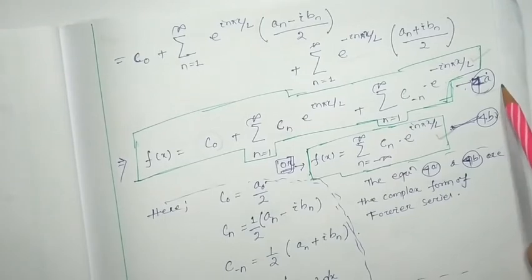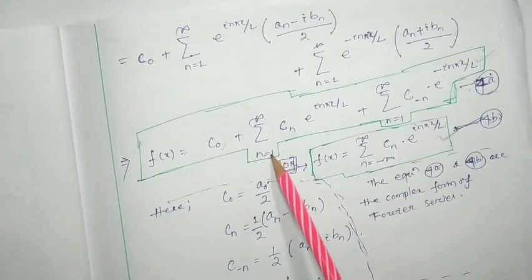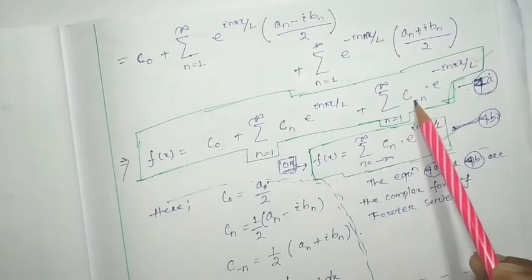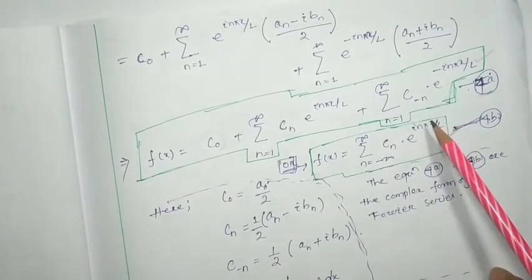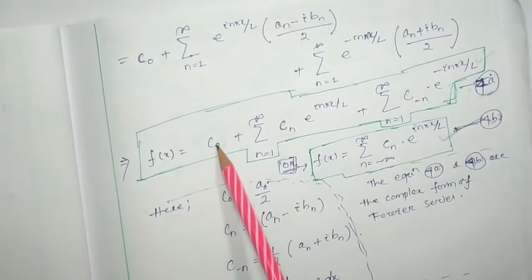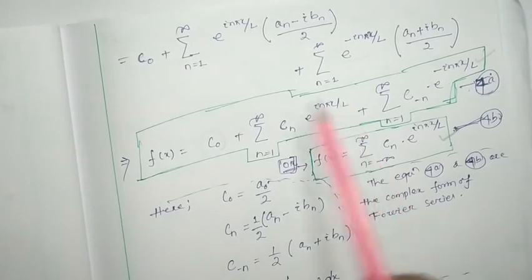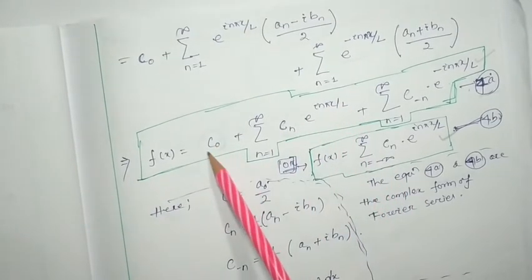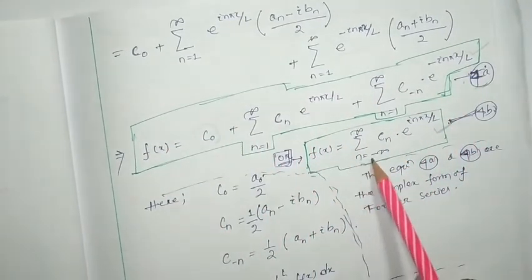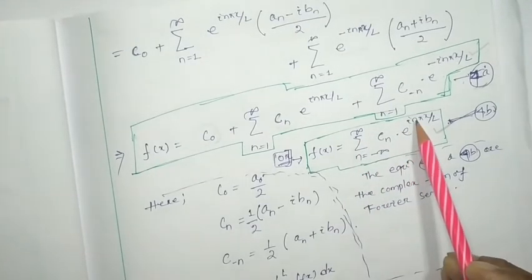Okay, now you can see n varies from 1 to infinity here, but here minus is there. And the c0 term also will be here. If I consider c0, then it will be c0 e to the power 0, which is 1. So the c0 term will be here also. So this whole can also be written as summation from minus infinity to plus infinity of Cn e to the power i n pi x by l.